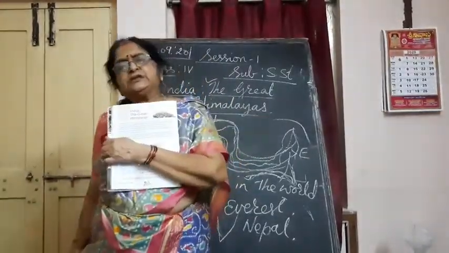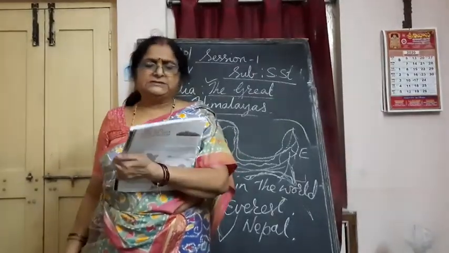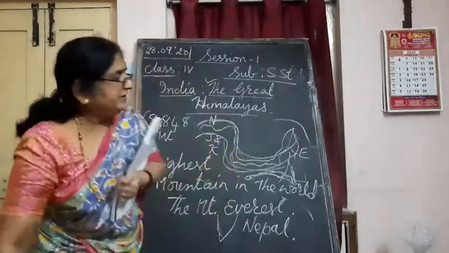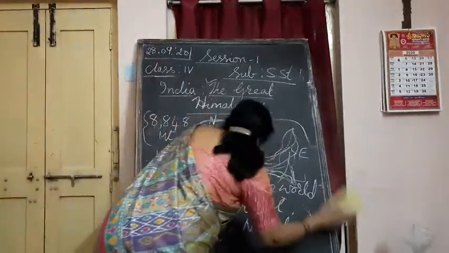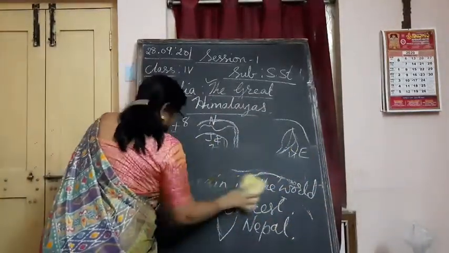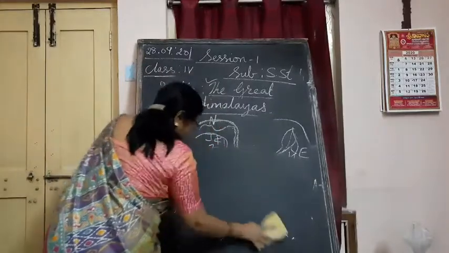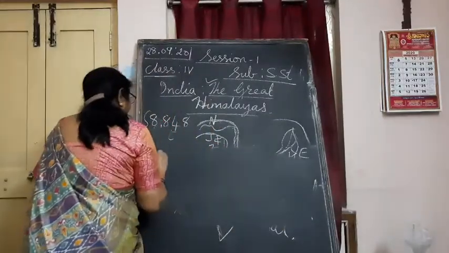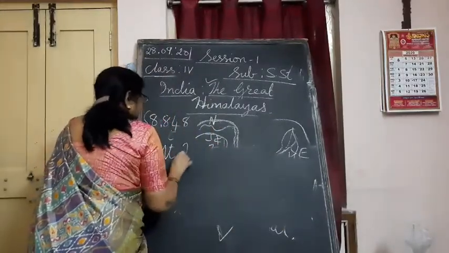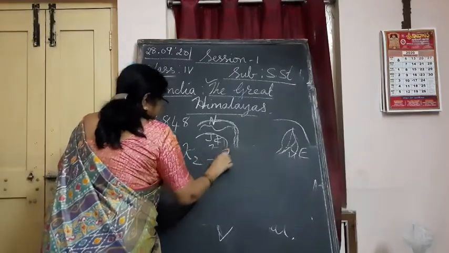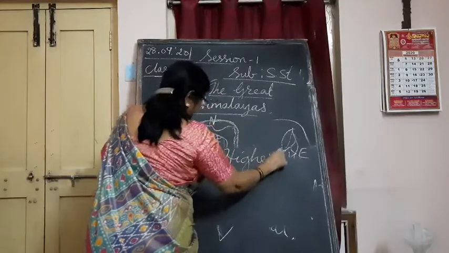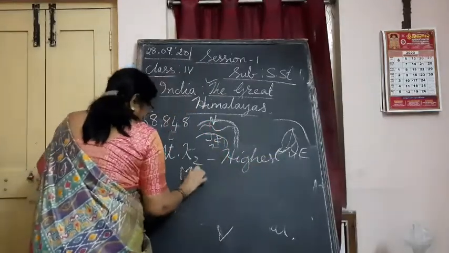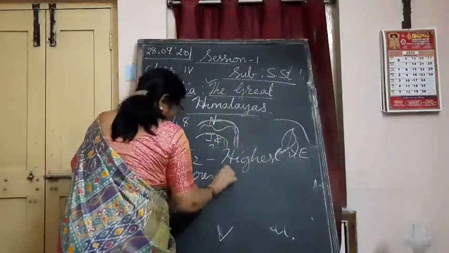Other than this, there are so many other high mountains. The second highest mountain we have in India. It is the highest mountain in our country. It is called Mount Ketu. Mount Ketu is the highest mountain in India. Okay.